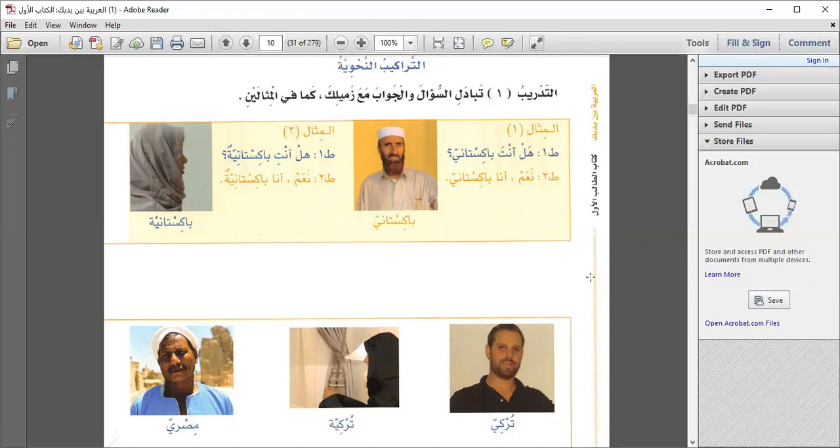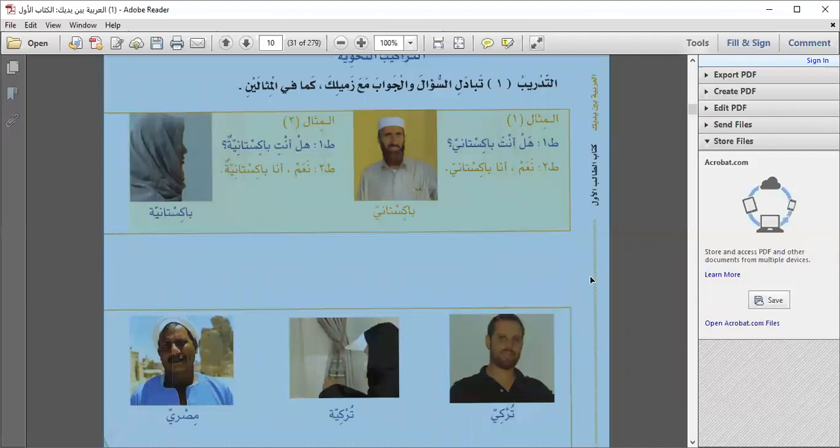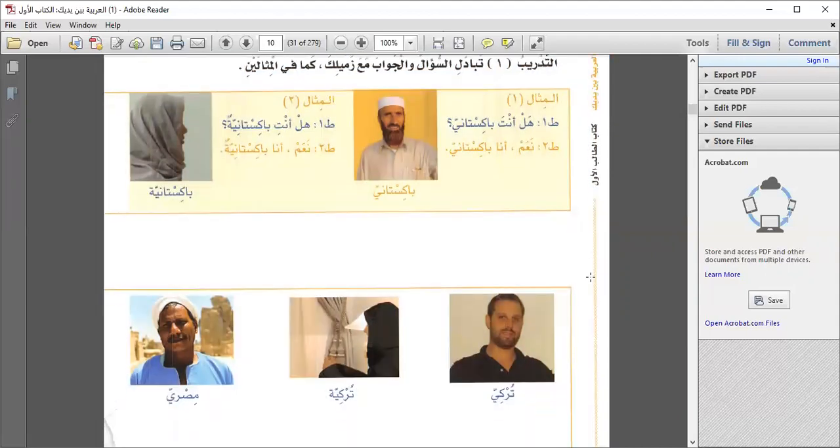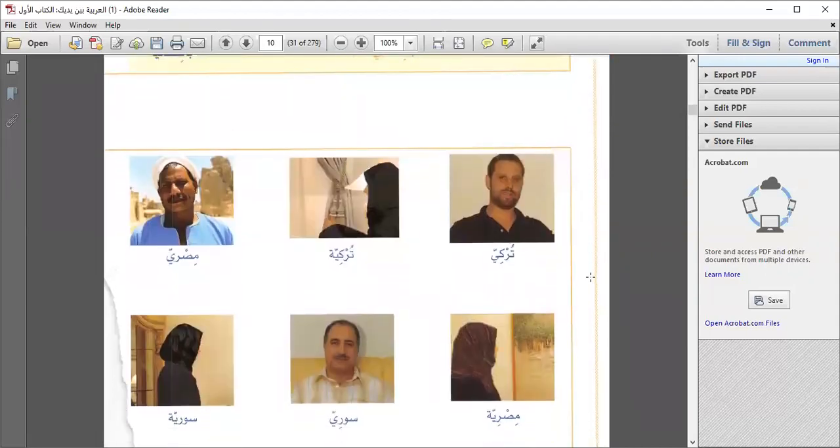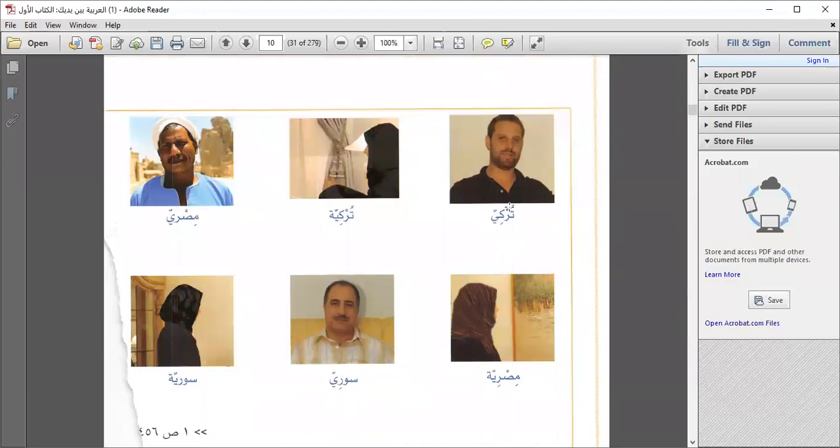So what you have to do is make sentences with these words given with the picture. Just like the word given is Turkey. Now this is a man here. You have to make the same sentences like هل أنت تركي؟ نعم, أنا تركي. And look, it's given for the female: هل أنت تركية؟ نعم, أنا تركية. Okay, same goes with the other pictures.